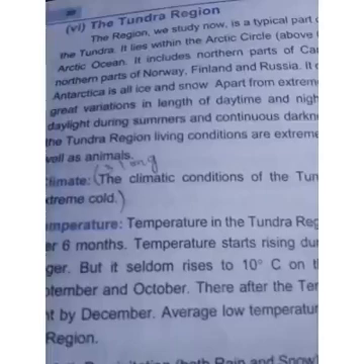So dear students, and the last region is the tundra region. The region we study now is a typical part of the earth popularly known as tundra. It lies within the Arctic Circle along the shore of the Arctic Ocean. The climatic conditions of the tundra region are very severe with extreme cold. Temperatures in the tundra region remain below freezing point for over 6 months.